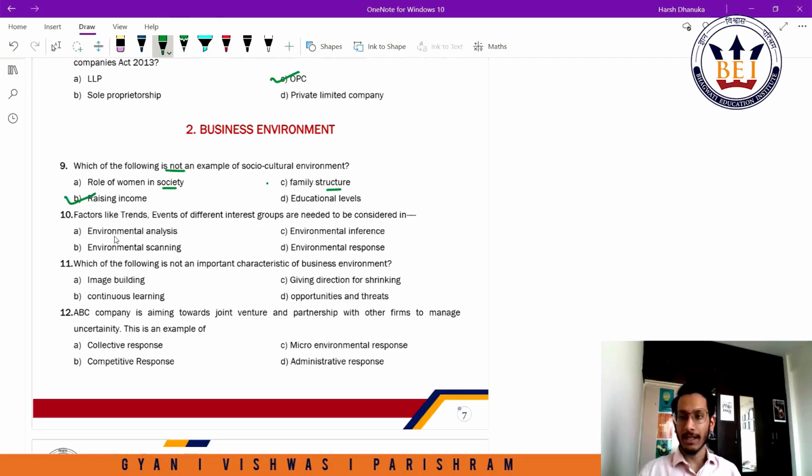Question number 10. Factors like trends, events of different interest groups are needed to be considered in. So here, environmental analysis had 4 different factors which could trigger environmental analysis. Those were your trends, events, you had issues and expectations, right? So the answer here would be environmental analysis.